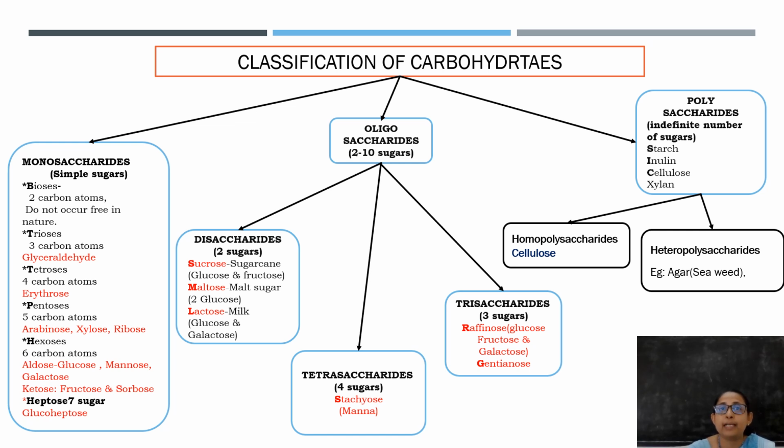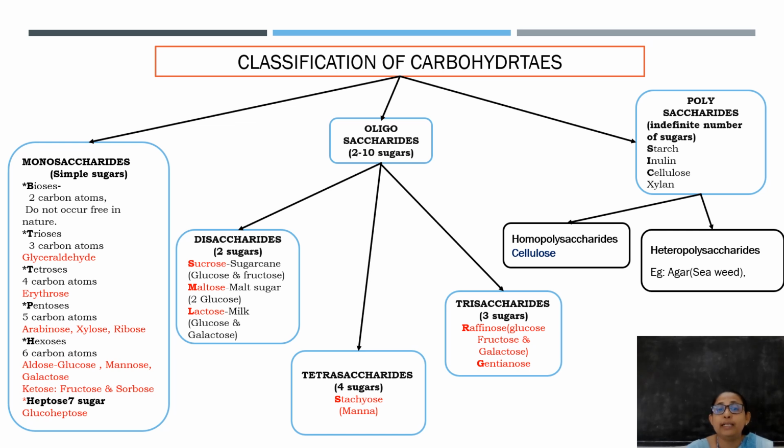These oligosaccharides are again classified into different types based upon the number of sugars. If the carbohydrate contains two simple sugar moieties, it is known as a disaccharide. A very good example is sucrose, which is found in sugar cane. It is composed of two simple sugar moieties, glucose and fructose. Similarly, in milk we can see lactose, which is made up of glucose and galactose. And malt sugar is known as maltose. It is made up of two glucose units combined together.